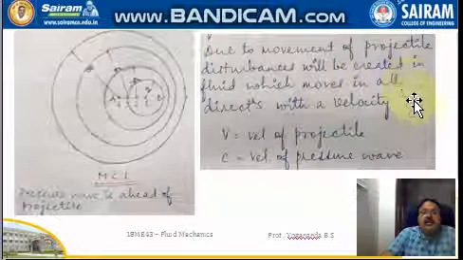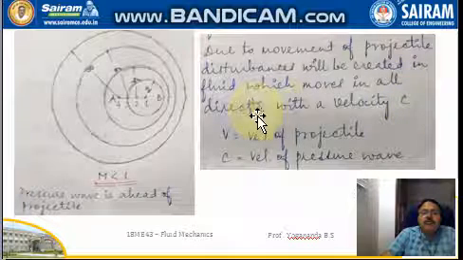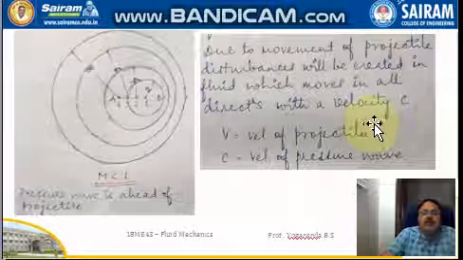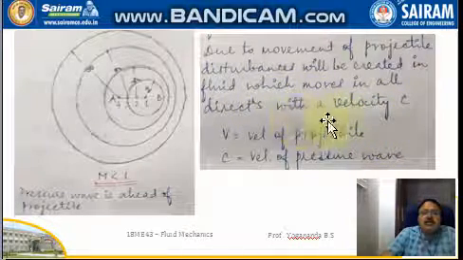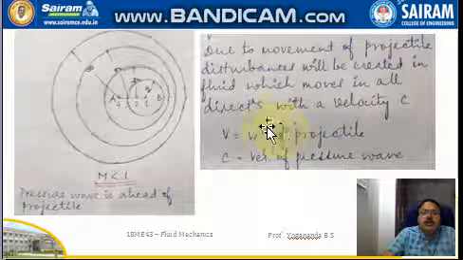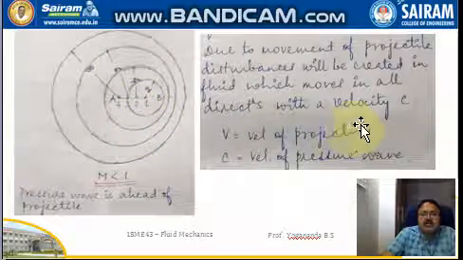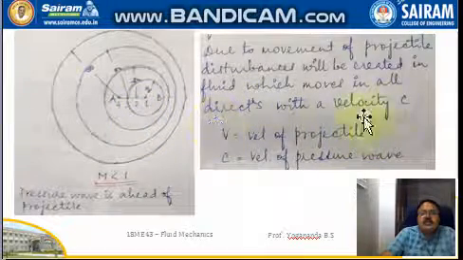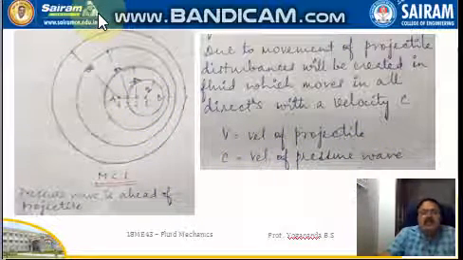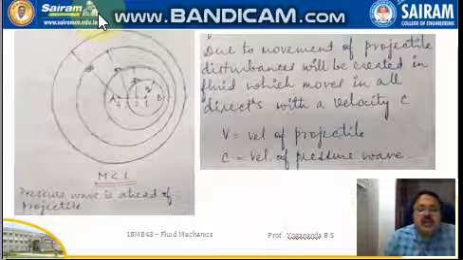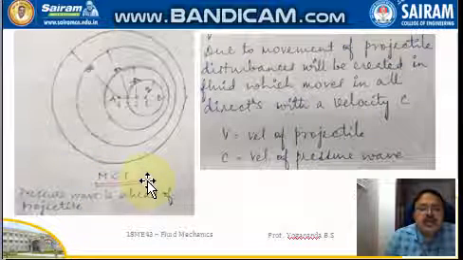Due to the movement of the projectile, a disturbance will be created in the fluid, as in the example of the stone thrown into a water pond. This disturbance will move in all directions with the velocity capital C. The velocity of the projectile is V and the velocity of the disturbance wave is capital C. Now we have the three cases. The first is M less than 1, the case of subsonic flow, that is, the Mach number is less than 1.